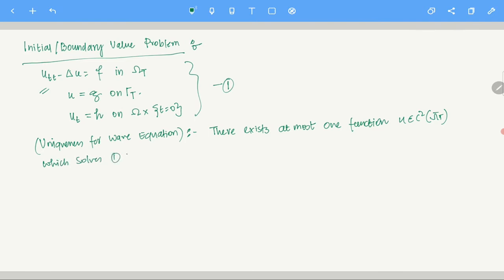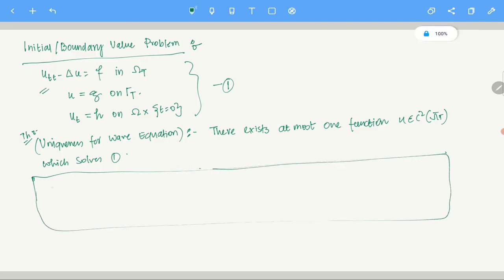One small detail which I missed is this. Whenever we say solution of 1, what do I mean by solution of 1? Excuse me for this one, because I somehow missed it. Before I go on with the proof of this uniqueness theorem, which is a very important theorem, let me tell you what is the solution of this, because in the heat equation we saw the solution is C21 in omega t. Here, what is the solution? So before I move on, please excuse me for this one. I want to write it, so maybe I can put it in a box.